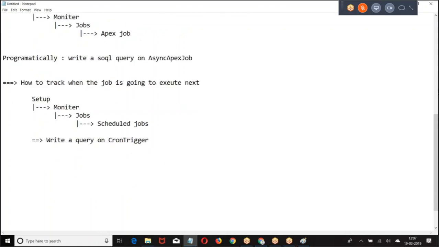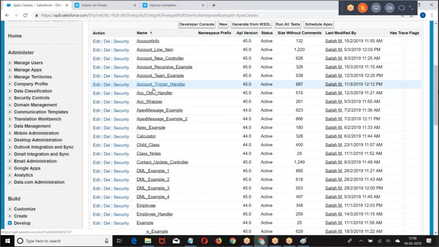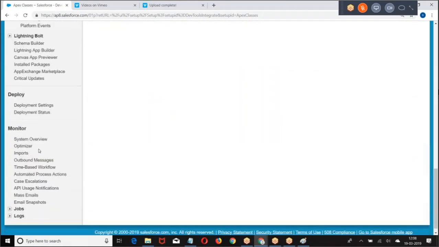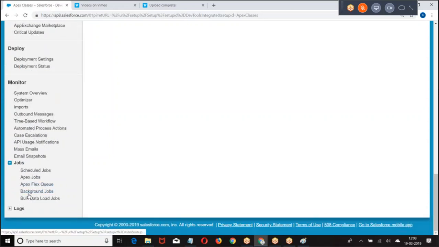How many jobs will be running per day? 100 jobs can run at a time, right? So if you schedule a job, can you guarantee that the job is going to execute exactly at the same time? It depends upon the availability of resources. That we cannot guarantee.